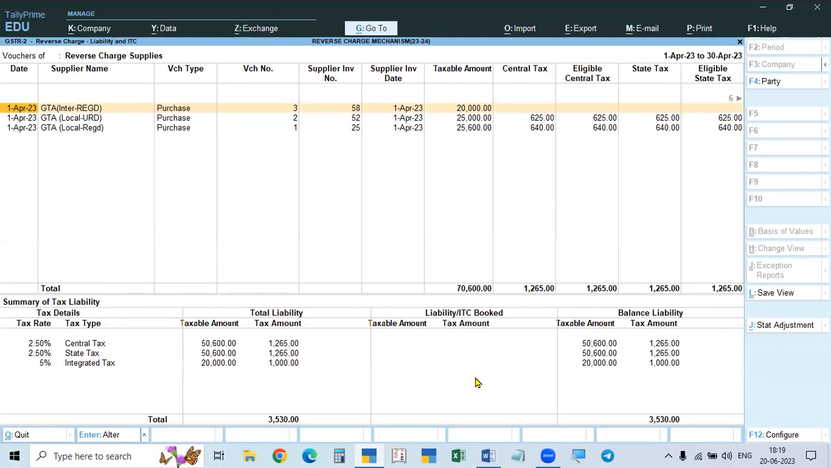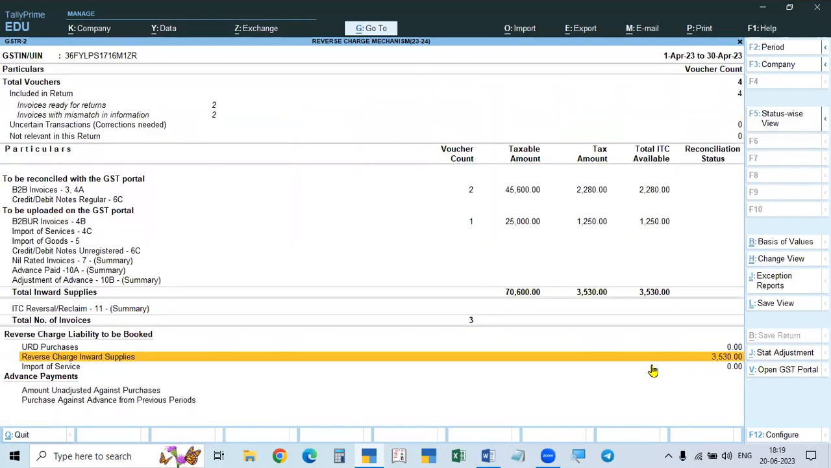Liability is not shown in the books, not raised. So that is the balance of liability. Okay, that I will tell you later. Like this, it is showing the liability with book. What is meant by book? That I will tell you. So this is the thing. So this is in the GSTR2.